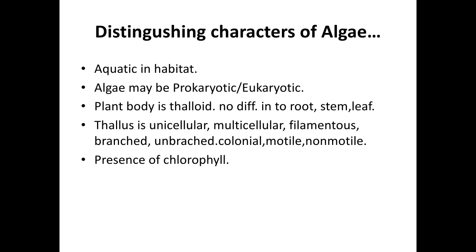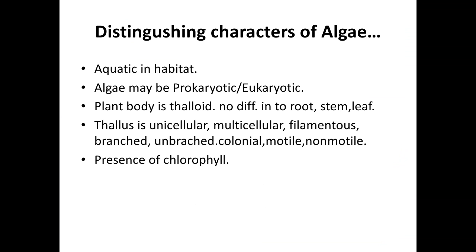Then some forms are filamentous and branched. The filamentous form, for example Spirogyra, may be of the branched type, for example Ectocarpus, etc. Some forms are unbranched, some forms are colonial, for example Nostoc, some are motile, non-motile, etc. So the forms generally show varied types.